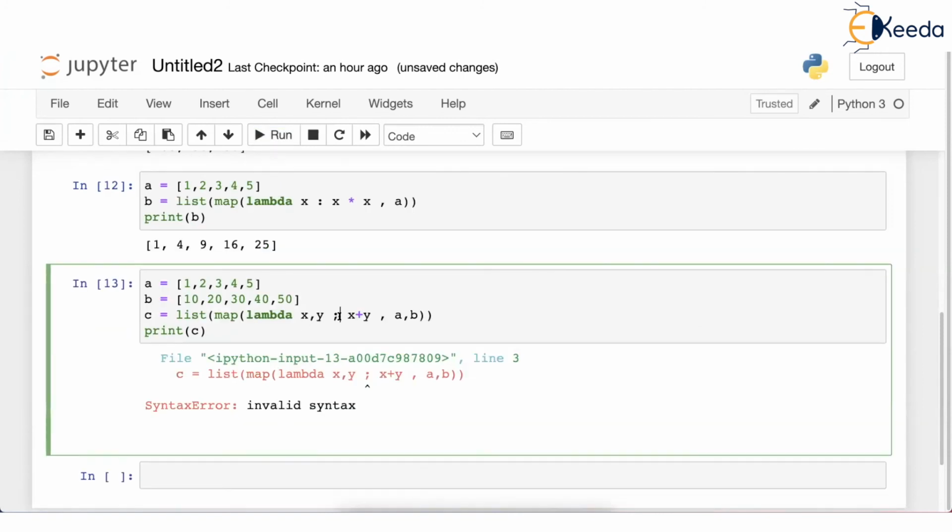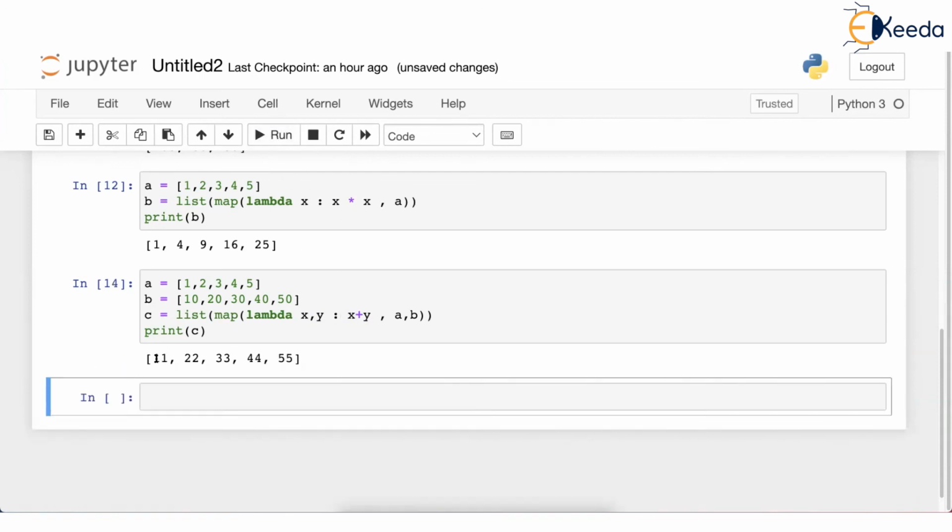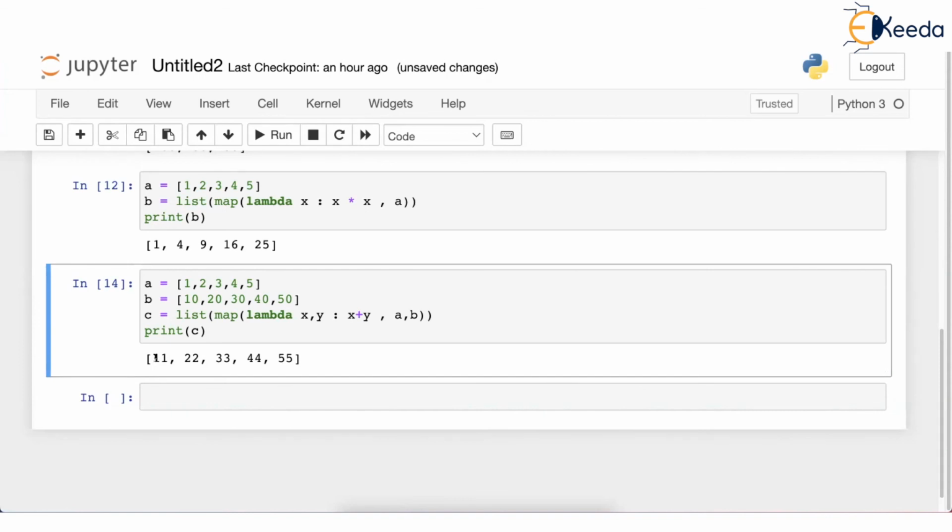Semicolon. There should be a comma. Mistakenly I wrote a semicolon. Okay. After the parameter, there is a colon. There should be a colon. I'm so sorry. So after the parameters, you have a colon and then the expression. By mistake, I pressed semicolon here. Okay, let's run this. You can see that this is the addition of A and B.